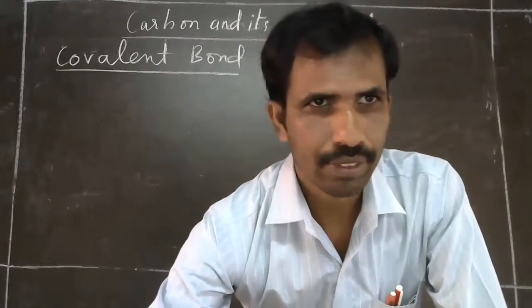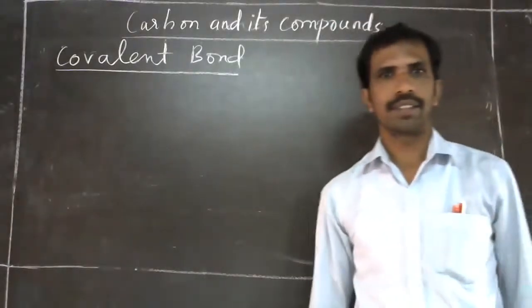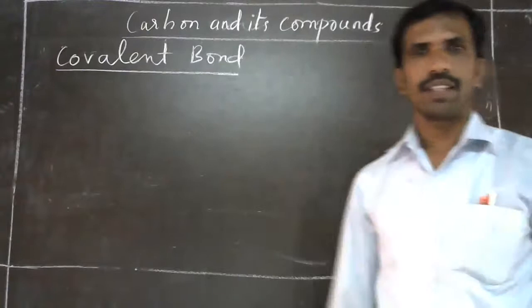Anjali, once again. Chemical bond formed as a result of transfer of electrons from one atom of an element to another atom of an element. Yeah, very good.